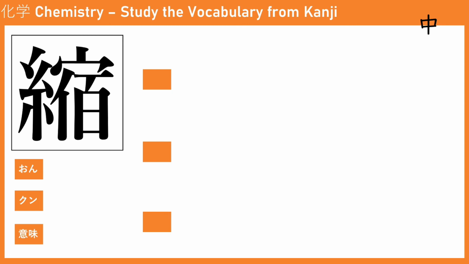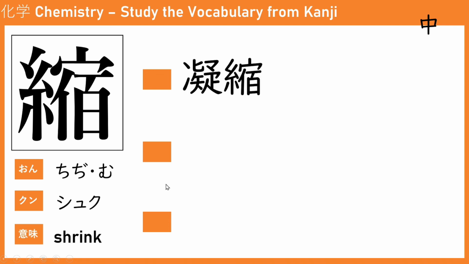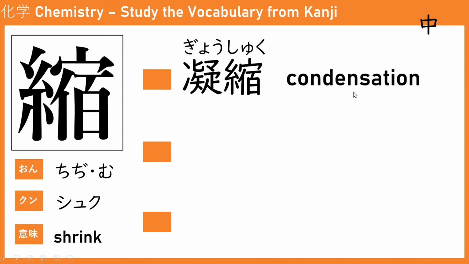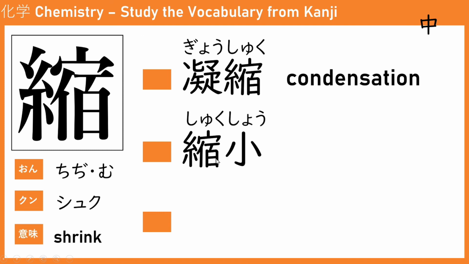The next kanji is shuku or chijimu, which means shrink. So the first one is gyoshuku. It becomes stiff and shrinks, which means condensation from gas to liquid. The next one is shukusho. It shrinks and becomes small, so it becomes shrinkage.